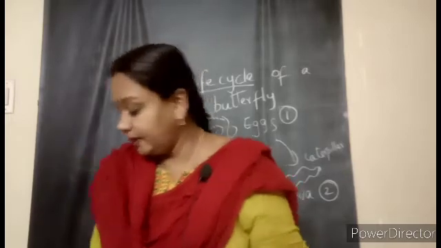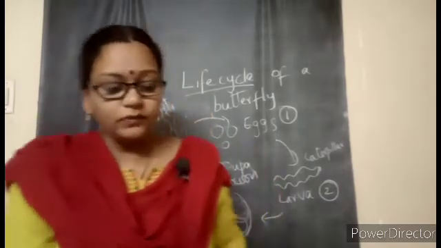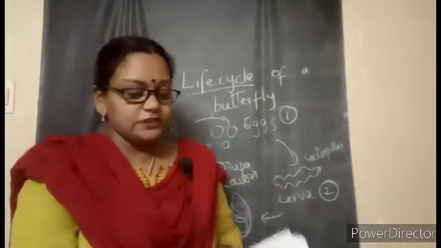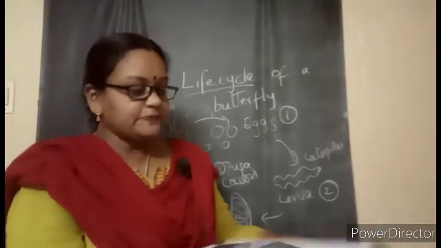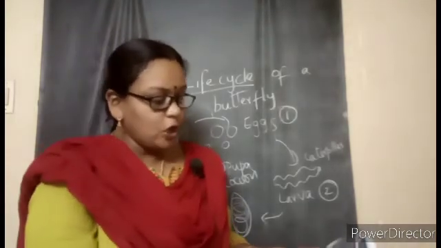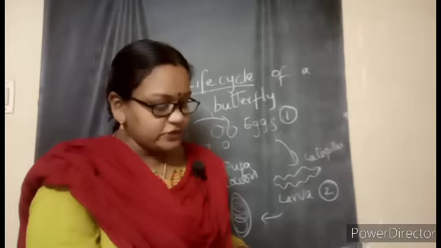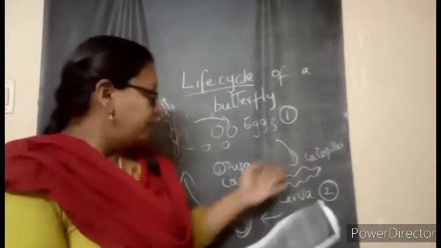See the first question, children. Take out your S3. You can see they have given you a clear explanation about the life cycle of a butterfly, and they are asking you one question. First question: do butterflies undergo metamorphosis during their life cycle? Yes, they are also undergoing metamorphosis.